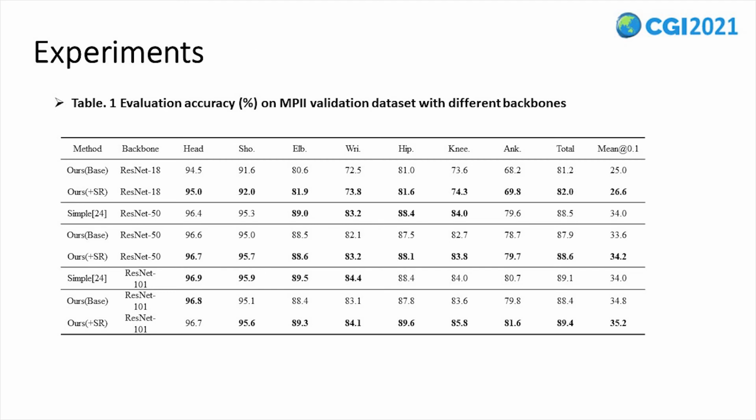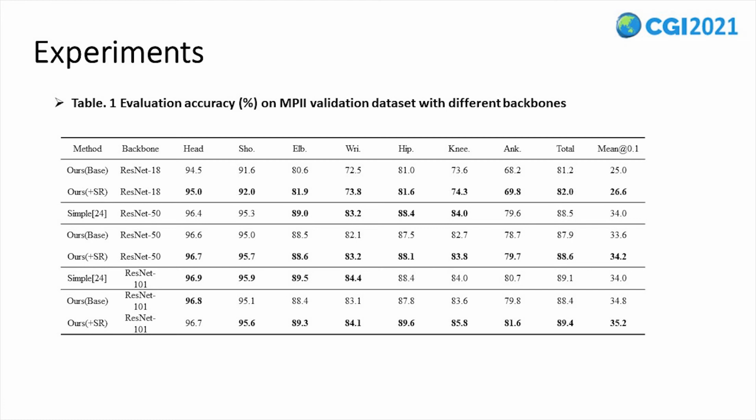To confirm the effectiveness of the proposed joint relation module, we perform experiments on the MP2 dataset with different backbone networks, ResNet 18, ResNet 50, and ResNet 101. The base model is the same as the proposed model except the joint relation module. The evaluation results are shown in Table 1. We can see that models with neighbor joint spatial relation achieve higher prediction accuracy than the base models, especially for limb joints such as wrist and ankle.